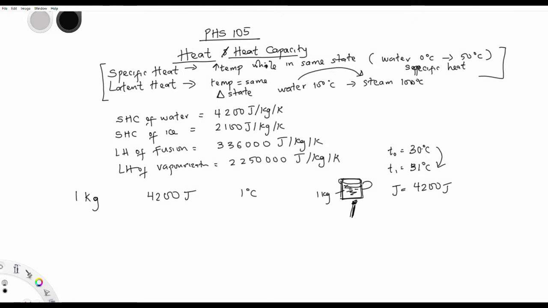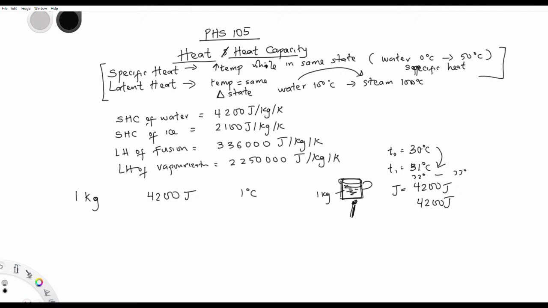I think something should come to your mind with the way I've explained. Meaning that if it goes from 31 to 32 again, that is another 4200. Now if it goes to 33, that's another 4200.